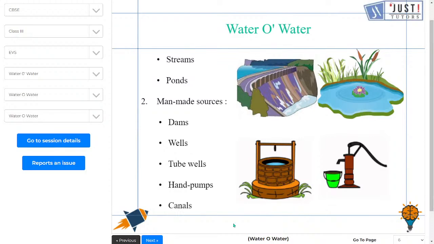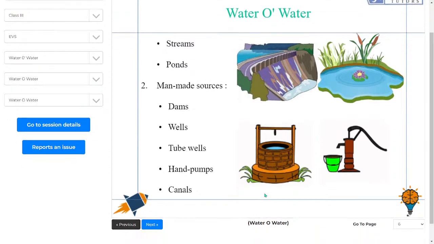So well, then we have tube wells. You can see a tube well over here. People also in villages and even in cities, people use these tube wells to get water. They directly pump these tube wells, and the water comes out into the bucket.